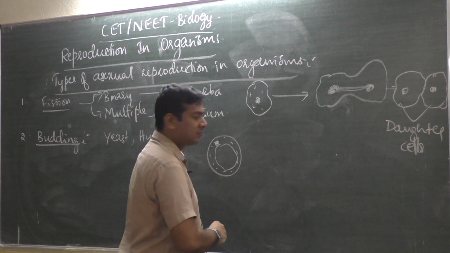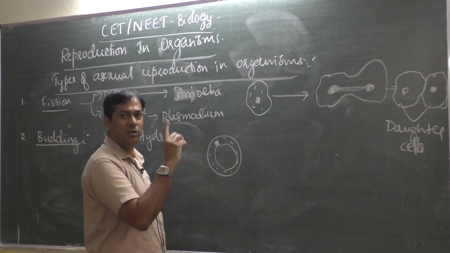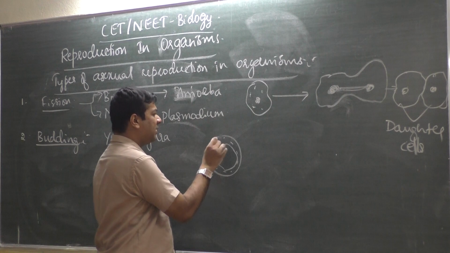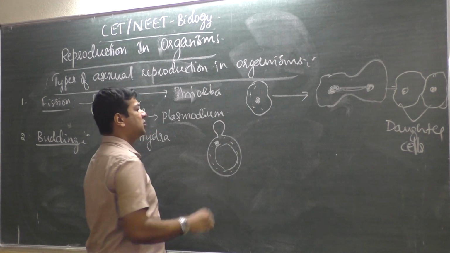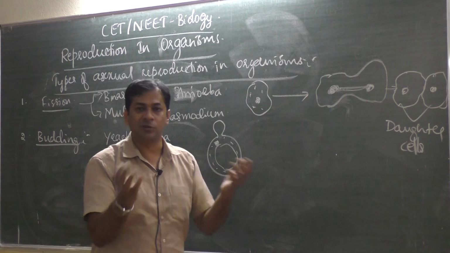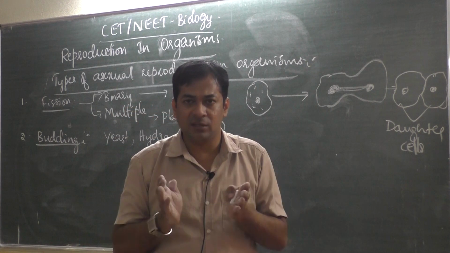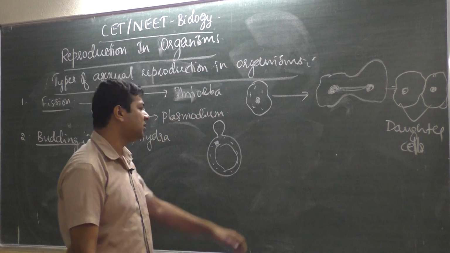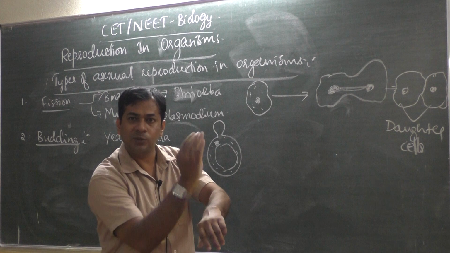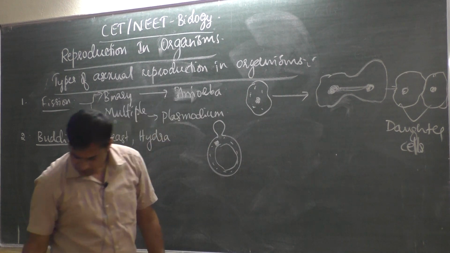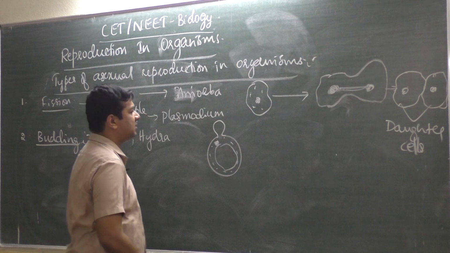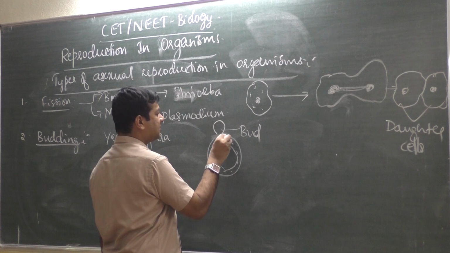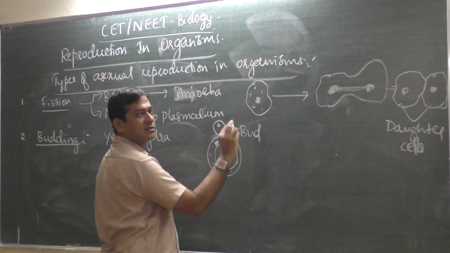Okay, yeast, a unicellular fungus, only one cell. The skin, the membrane, grows outwards. So a bud is nothing but an outgrowth. Like my skin is there, if it tries to grow outside, then it is an outgrowth. So outgrowth is nothing but a bud. Later it detaches, it separates and becomes one yeast.